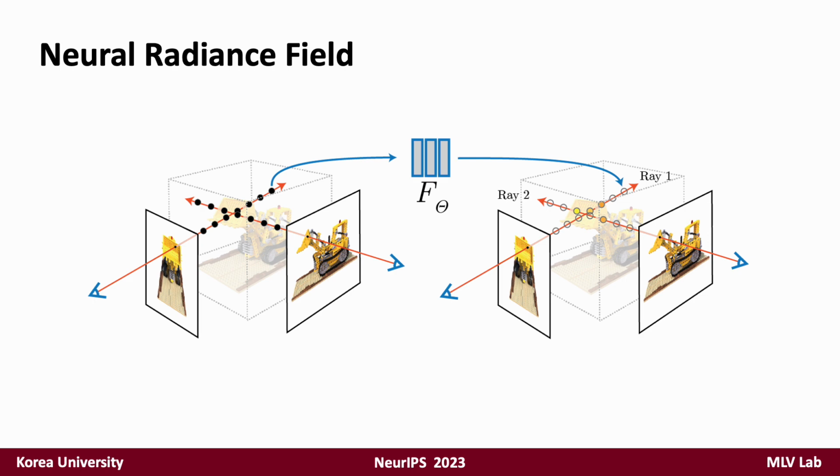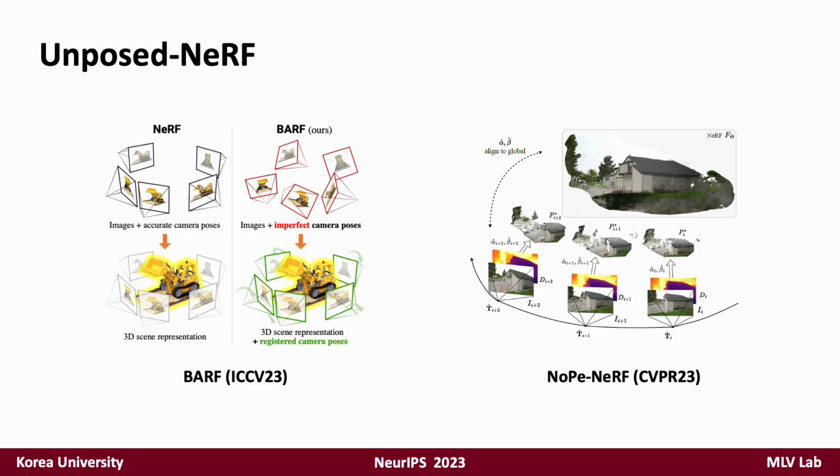NeRF, or Neural Radiance Fields, opened up a new chapter in novel view synthesis by demonstrating its capacity to generate high-quality novel view images, given only a set of 2D images. However, NeRF requires accurate camera pose priors. Some follow-up studies have addressed this problem. For example, BARF and NoPe-NeRF successfully achieved joint learning of NeRF and poses under relatively easy conditions.